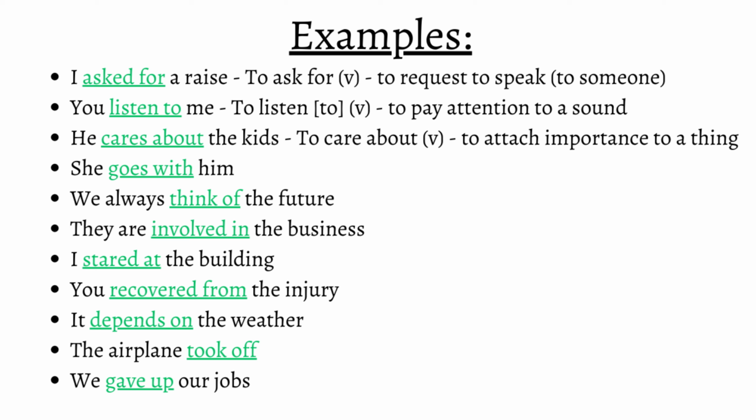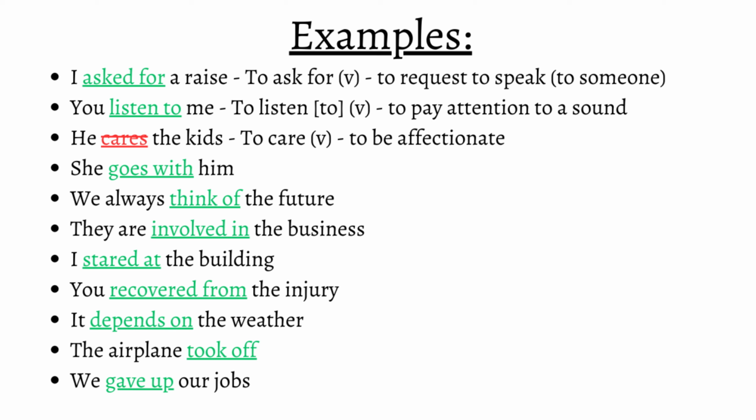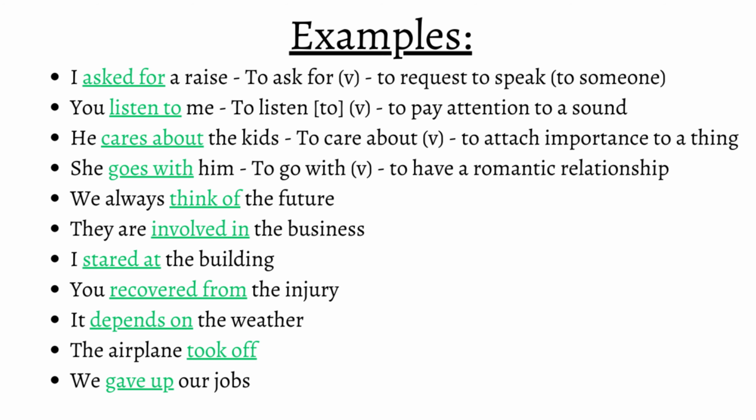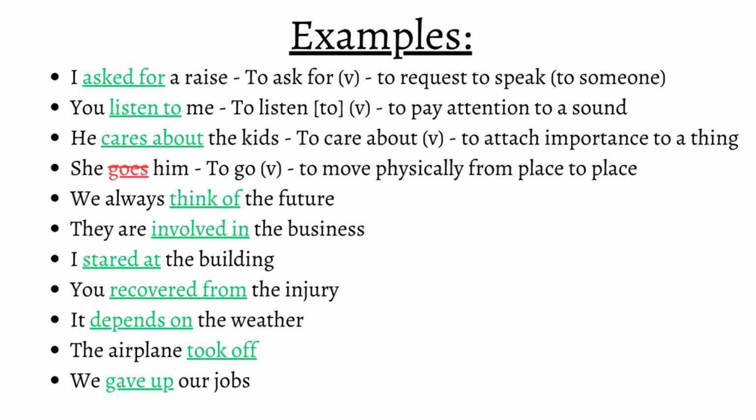In this case, it's the kids, but without the preposition, it's he cares the kids, meaning he's affectionate but doesn't link to the object, again with no sense. She goes with him means that she has a romantic relationship with him. Without it, it's she goes him, physically moving from place to place, with no correlation to the direct object pronoun, again not making sense by itself.